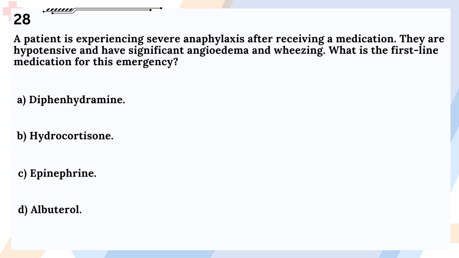Question 28. A patient is experiencing severe anaphylaxis after receiving a medication. They are hypotensive and have significant angioedema and wheezing. What is the first-line medication for this emergency? A. Diphenhydramine. B. Hydrocortisone. C. Epinephrine. D. Albuterol.